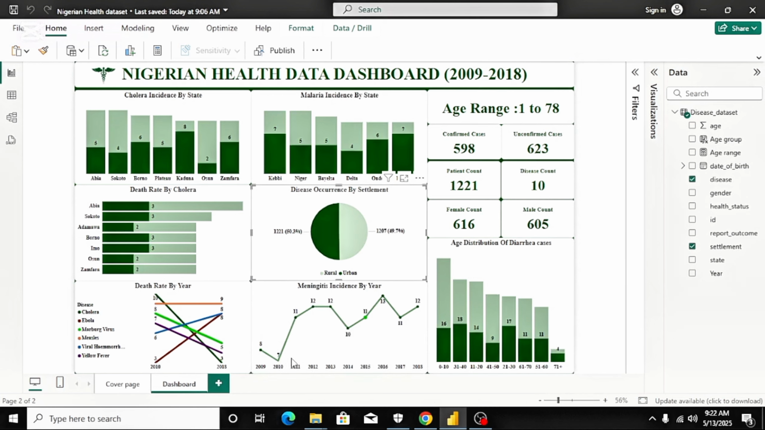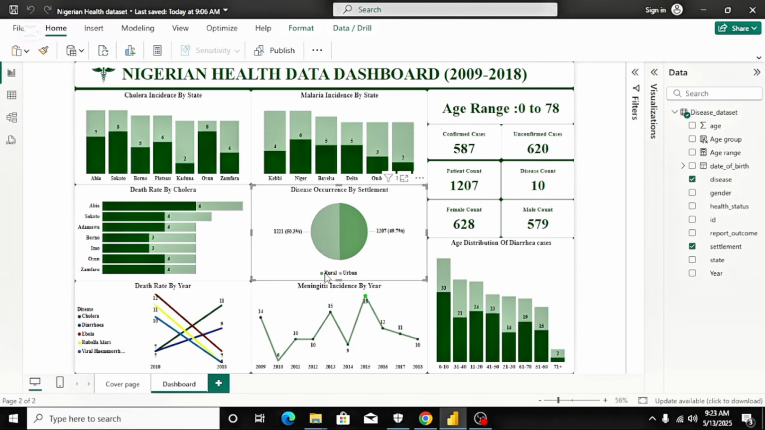Coming to meningitis incidents by year, we can see the upward trend from 2009 all the way to 2018. So meningitis incidents in the rural area have been on a high trend. These are the insights gotten from this dashboard or this data set. Further recommendations and conclusions were included in my portfolio. I'll be dropping a link to the portfolio, or you can check my bio for the link for a detailed report on this data set.